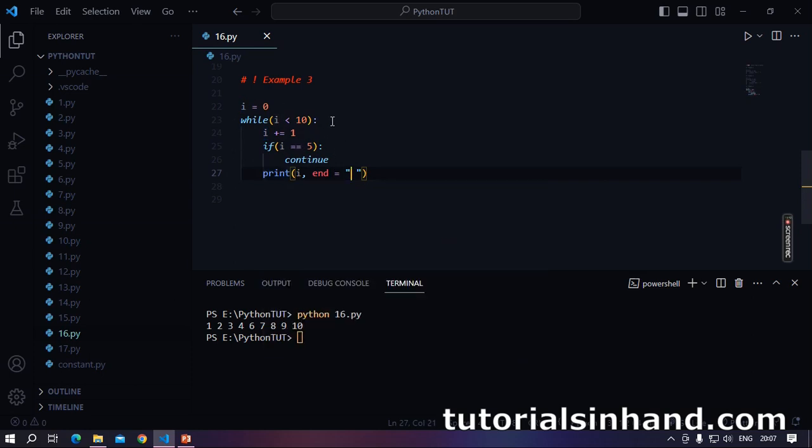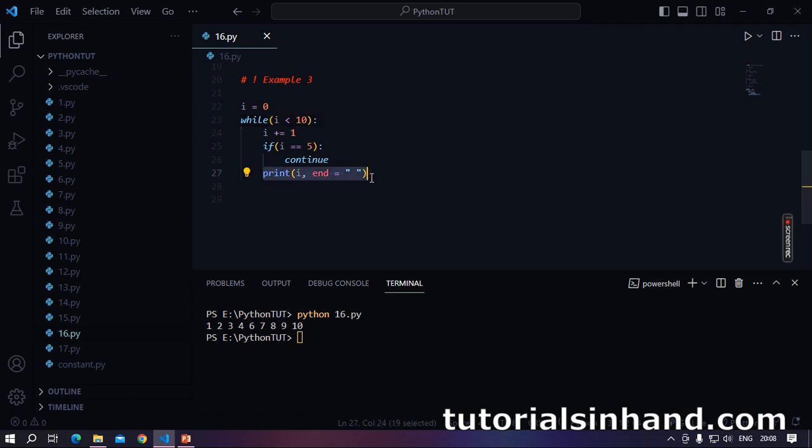Similarly, this will continue. For i equal to 4, you will see 4 less than or equal to 10. Very good. i plus equal to 1. Now i will be i plus 1, that is 4 plus 1 equal to 5. Now if i is equal to 5, you will hit continue. So what will happen? Whenever this continue is hit, the control will not go to the next statement, it will come out of this if. It will basically go to the top. Okay.